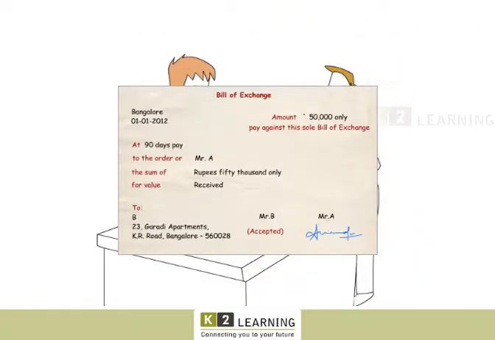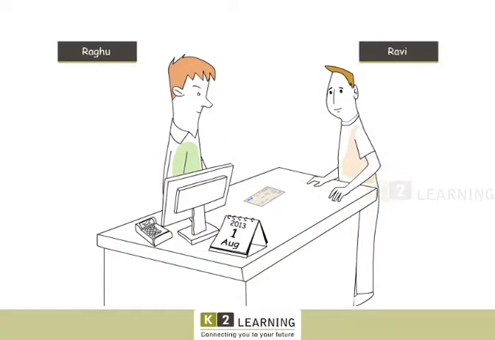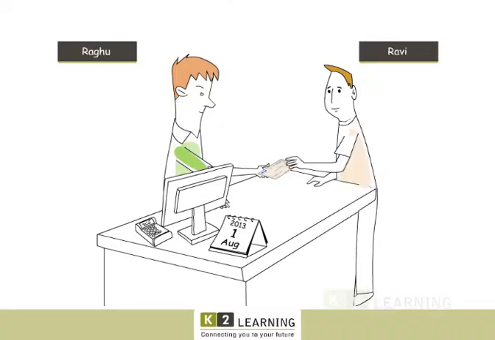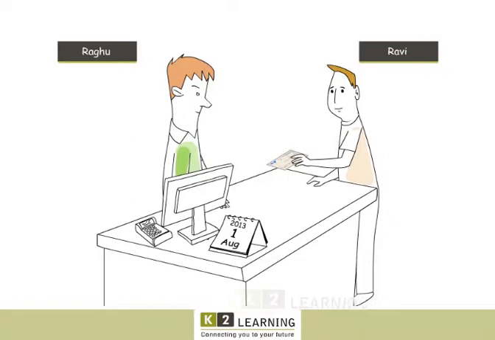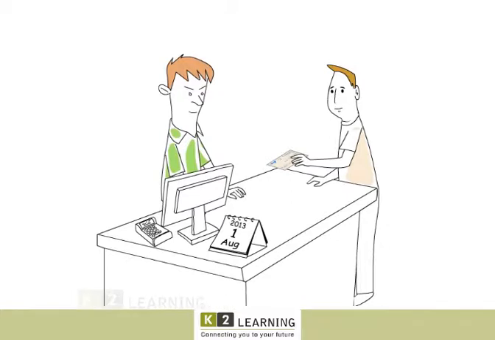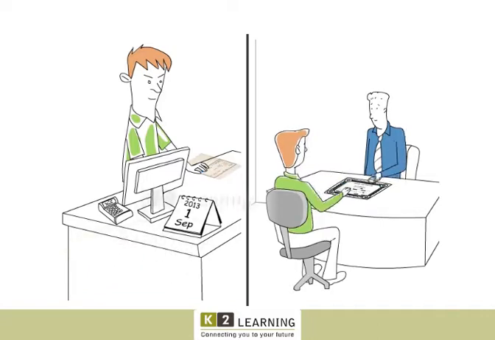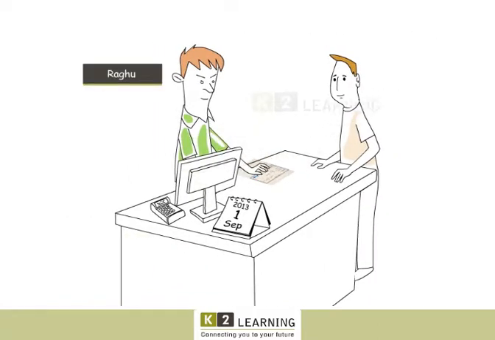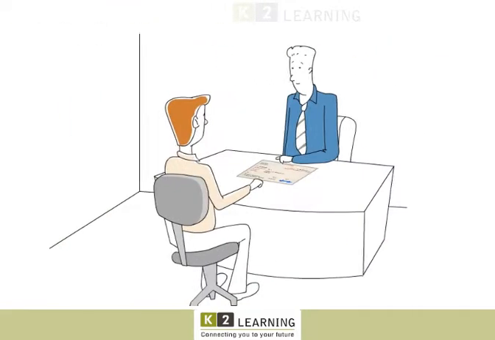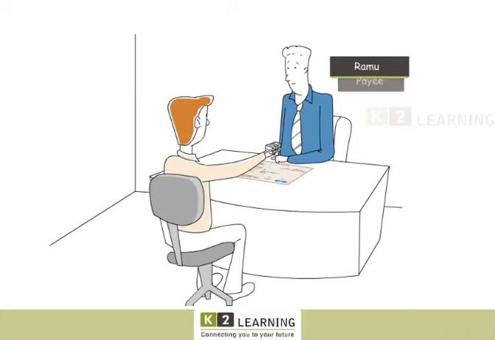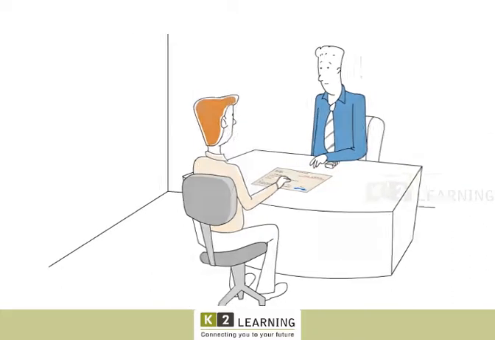For example, suppose Raghu sold goods to Ravi on credit and he draws a bill on Ravi and Ravi accepts the bill. Raghu is the drawer and Ravi is the drawee. Raghu has the option to hold the bill till the due date or to transfer it to the other party. If Raghu holds the bill till the due date, Raghu is the payee as he receives payment. If the bill is transferred to a third person, say Ramu, Ramu becomes the payee as he receives the payment.